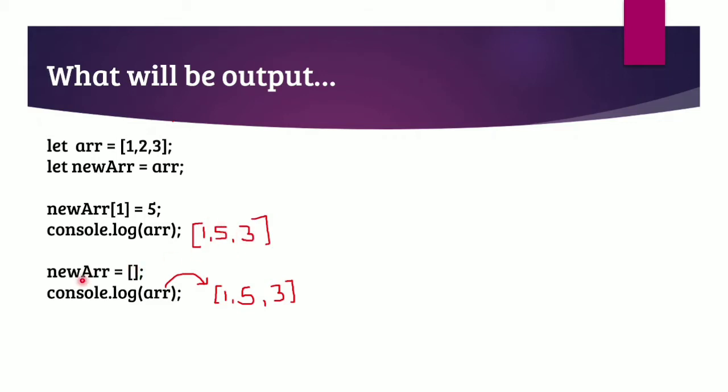Then we are doing newArr = an empty array. But here, when we write newArr equal to an empty array, we are actually reassigning an empty array value to newArr. Now it's pointing towards some other memory address, not towards the memory address which is currently pointed to by arr. That's the reason if we do console.log(arr), it will have the value 1, 5 and 3. But if we do console.log(newArr), it will have an empty array.